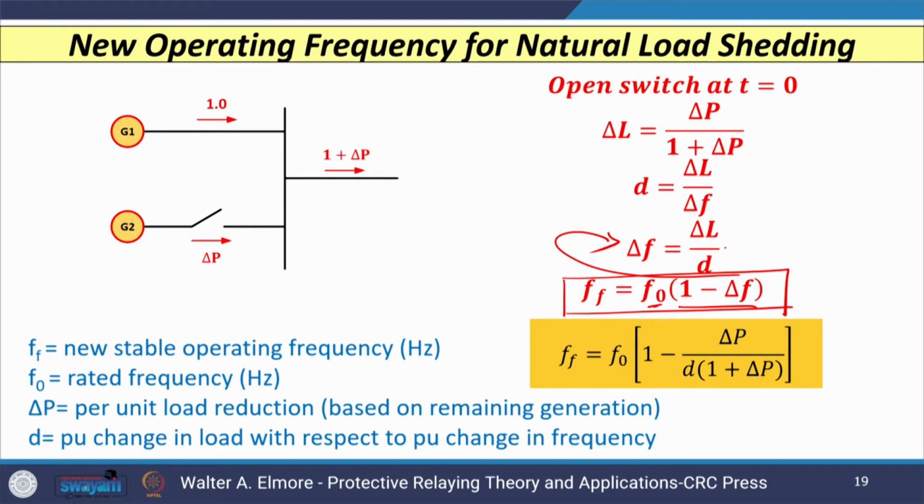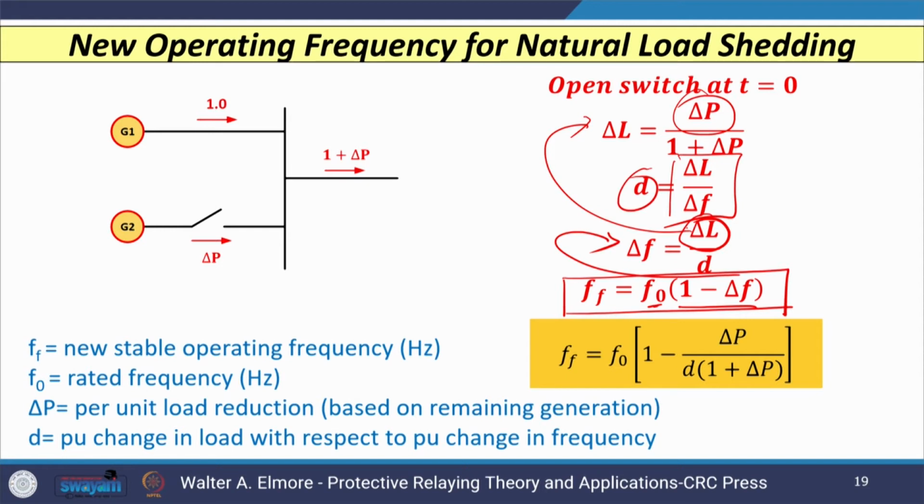So, in this case, if we wish to calculate this numerator, capital delta L, then this can be calculated using delta P divided by 1 plus delta P, where the D value can be given by the change in load with reference to the change in frequency.